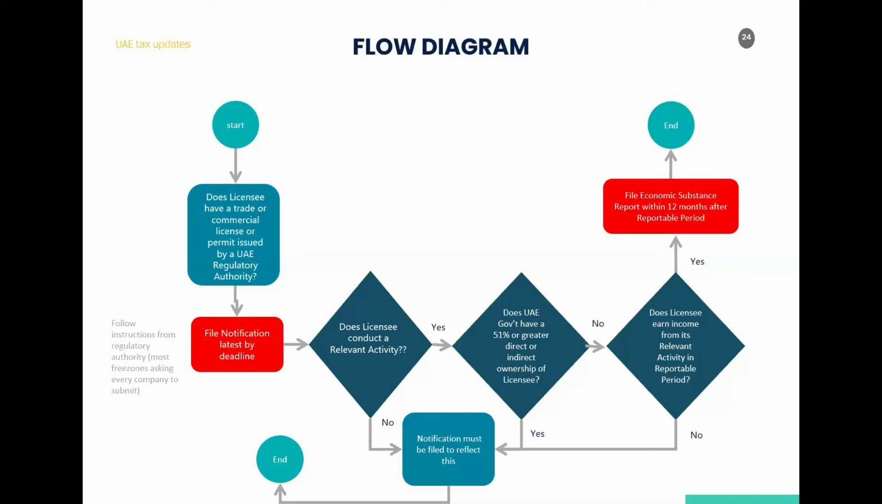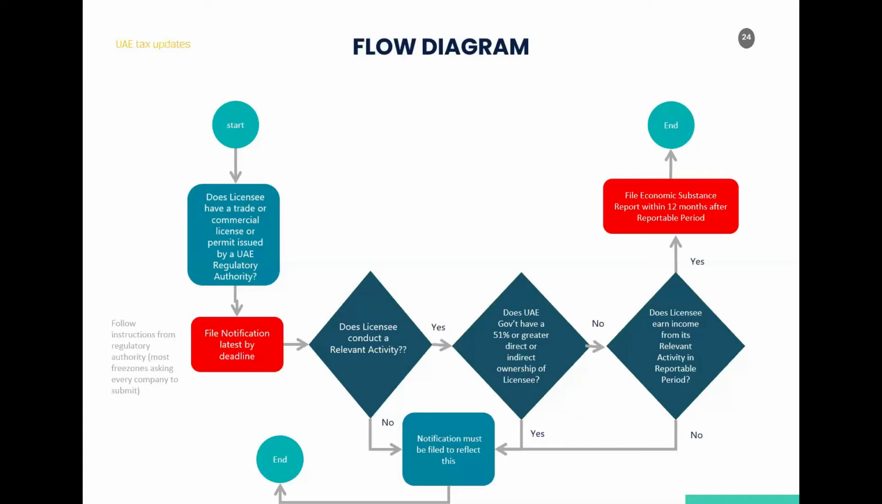After the notification is done, there are 3 question mark boxes. In a nutshell, if I have to explain that, there is a return that needs to be filed within 12 months from the end of the reportable period. Who needs to file this return? This return has to be filed only by companies who are, first of all, conducting a relevant activity. Secondly, they are not owned 51% or more by a government authority. And the third one is they must have earned income from that relevant activity during the reportable year.